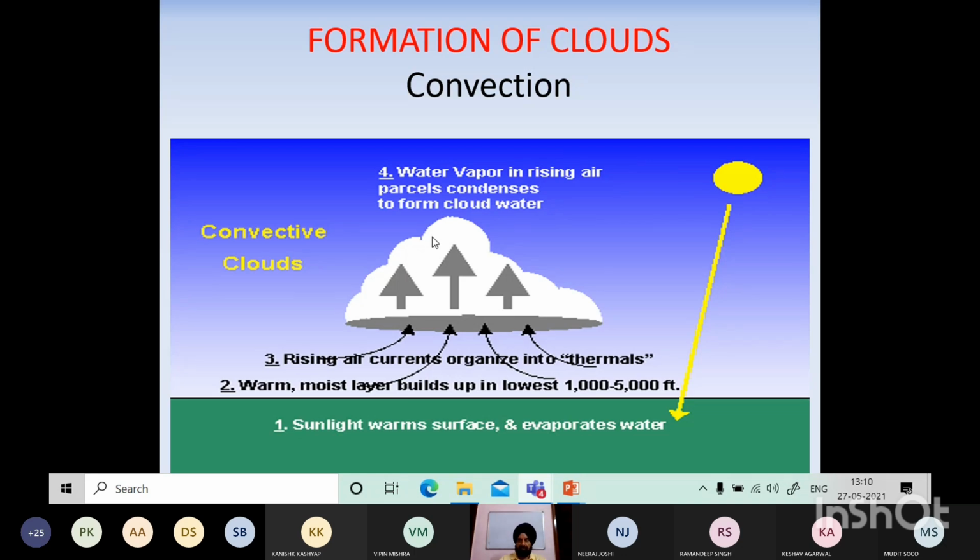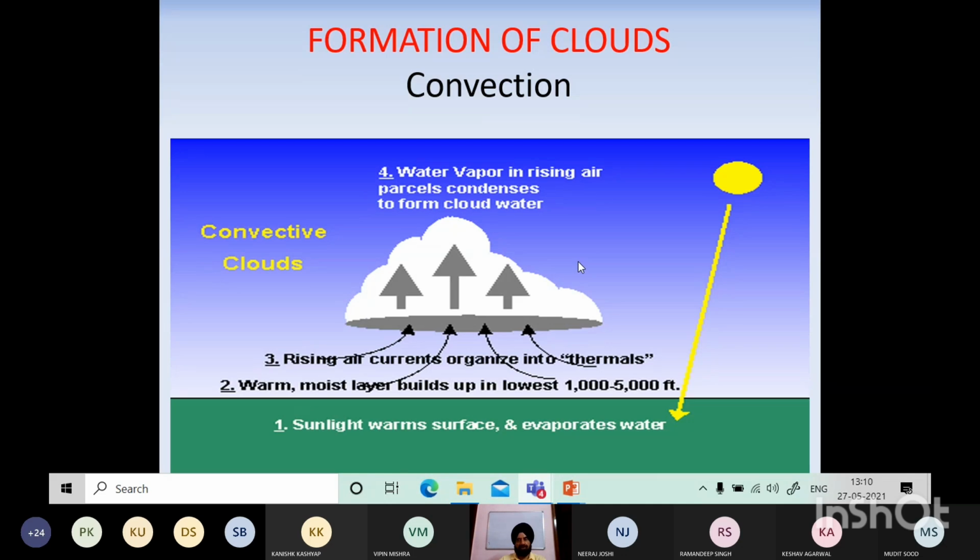So first thing is the evaporation, second warm moist layer builds up in the lowest level. Third, rising air currents organize into thermals, and then water vapor in the rising air parcel condenses to form clouds. This is a convection, a very simple phenomena. आप भी sketch बना सकते हैं in case question आएगा.